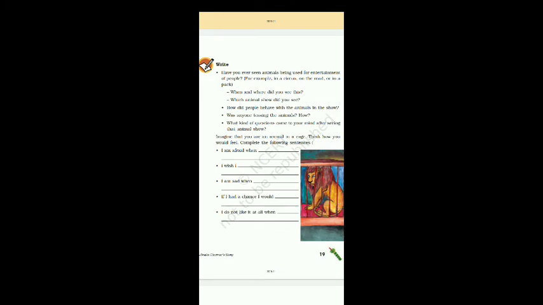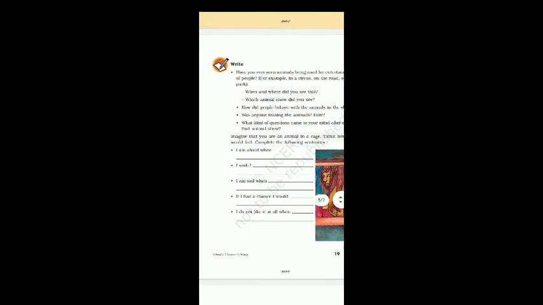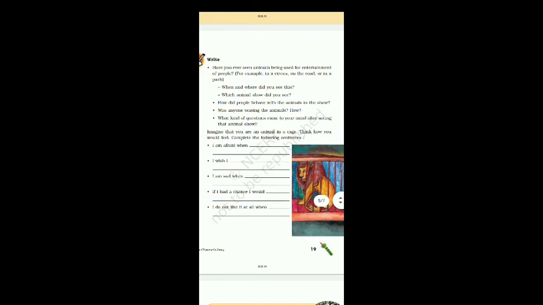Today we are going to continue chapter number 2 of class 5 environmental science. Chapter 2 we have already started, and the name of the chapter is A Snake Charmer's Story. We have completed up to page number 18, so today we will be starting from page number 19. It is a continuation of chapter number 2.